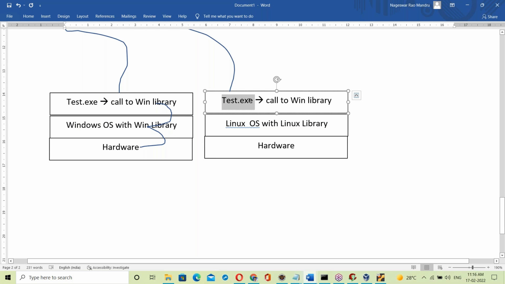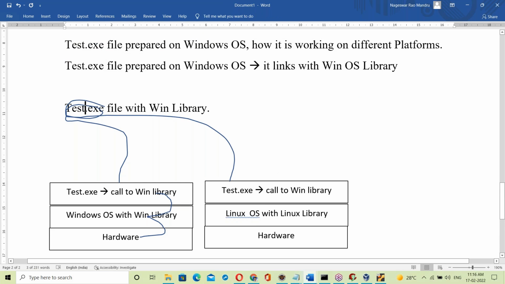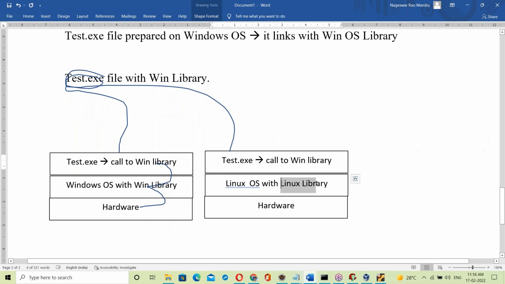When you try to run it, what happens? It calls the Windows library, because the test.exe file is already linked with the Windows OS library. But here it is not available. That library is different here.